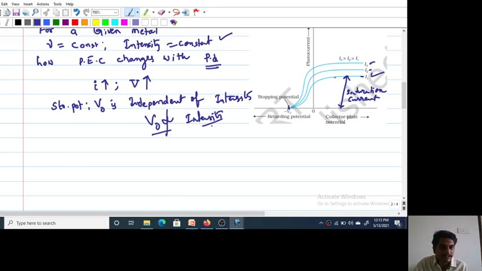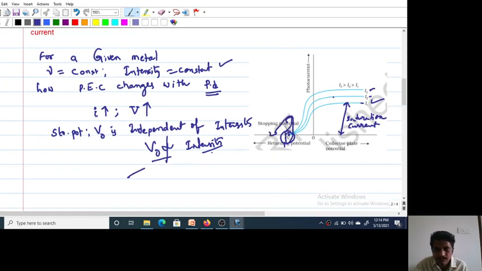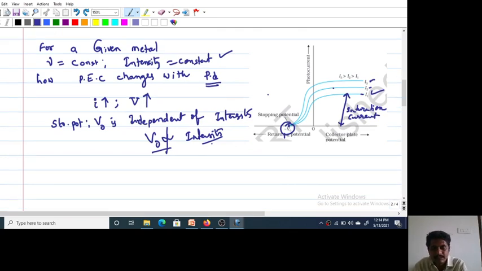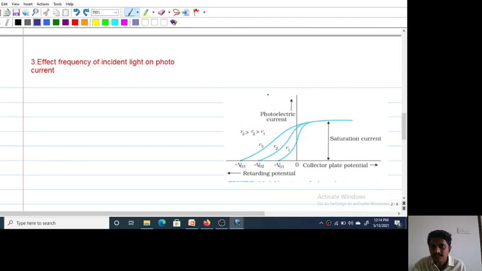Okay, these are the peaks for saturation currents for different intensities. The negative potential is also called as retarding potential. Next I am going to the third experimental observation, effect of frequency of light on photocurrent.